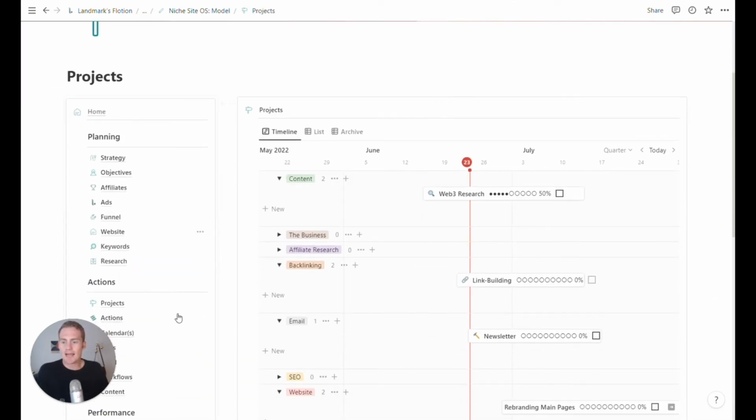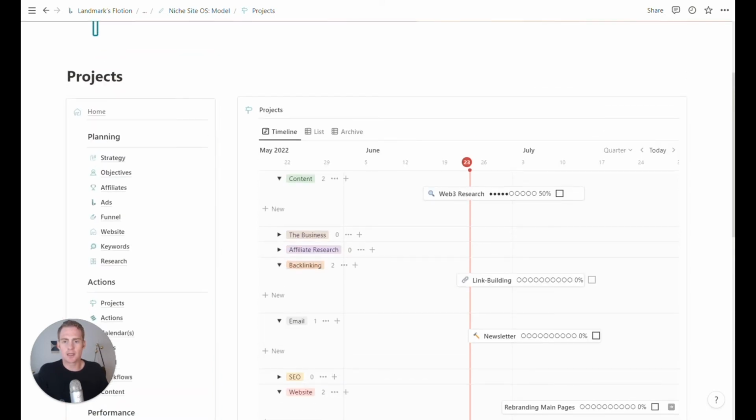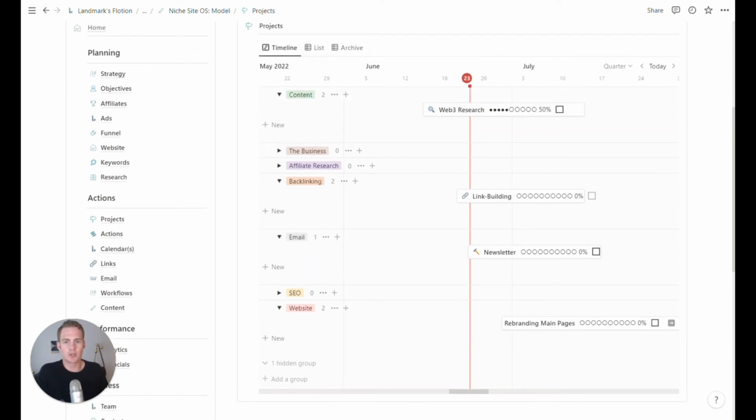Now we get into the actions section of the OS, and the first piece of this is going to be covering projects or campaigns. These are grouped or subgrouped by various areas of the site, so things like content, working on the business. Maybe you have a project which is about growing the team or scaling or improving operations or something like this. So you can have projects for different areas of your niche site business.